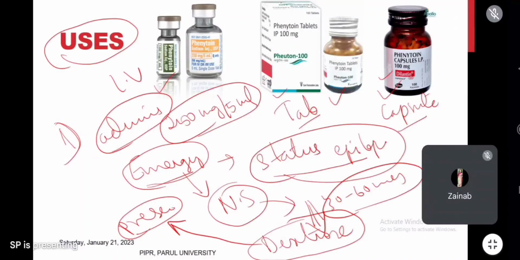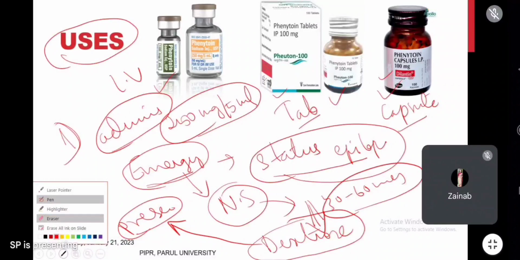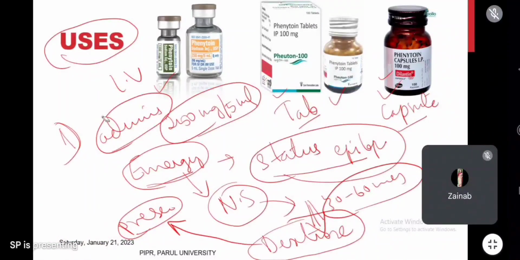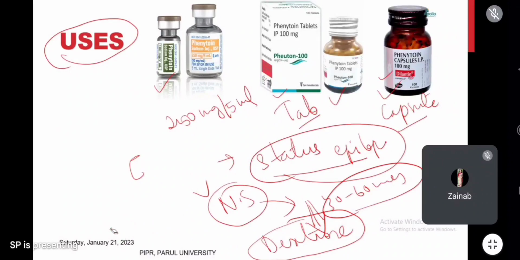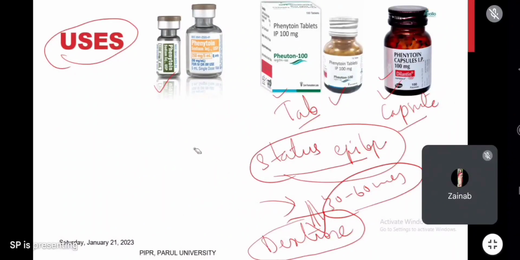And when it is given through tablet or capsule, no need to follow any precautions. Anyways, its absorption is slow, so it can be taken either with food or before food or after food, no problem. This is about administration. Now let me tell you the uses. Phenytoin is used in all kinds of seizures: generalized seizures, partial seizures, focal seizures, tonic-clonic seizures, clonic seizures, atonic seizures, myoclonic seizures. All these types of seizures we discussed yesterday. It is especially commonly used in generalized tonic-clonic seizures.